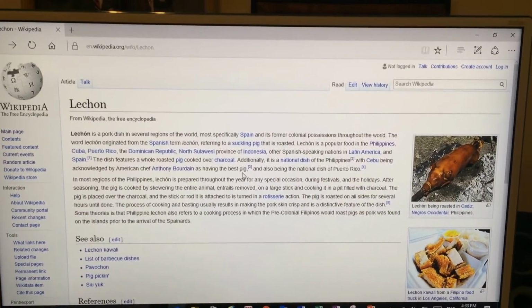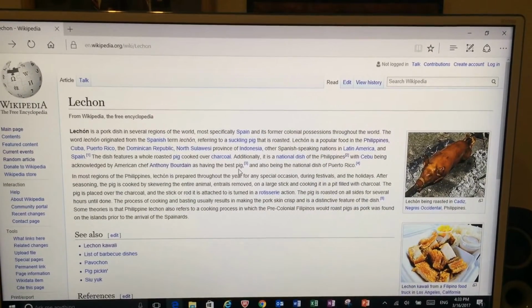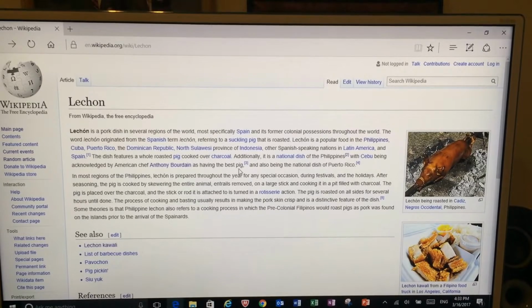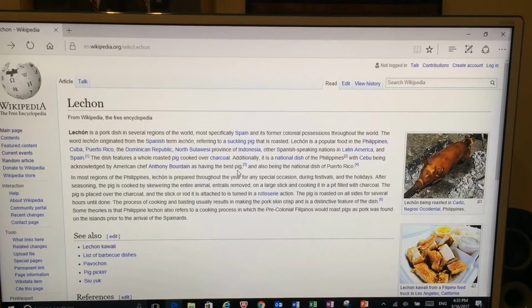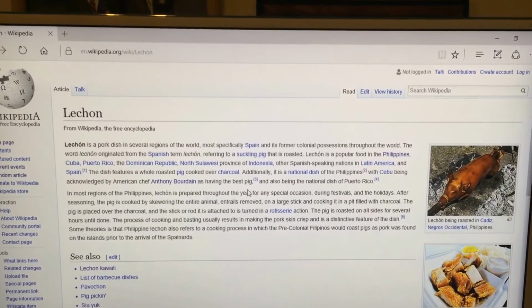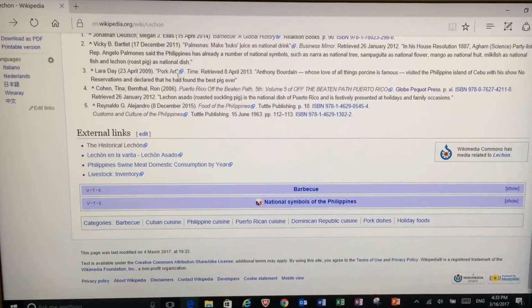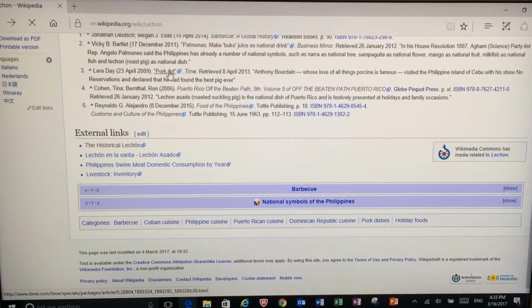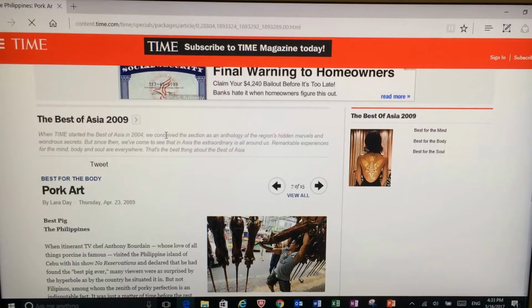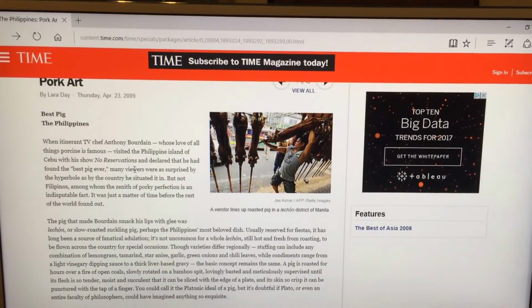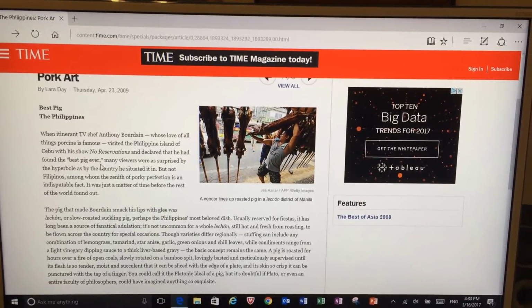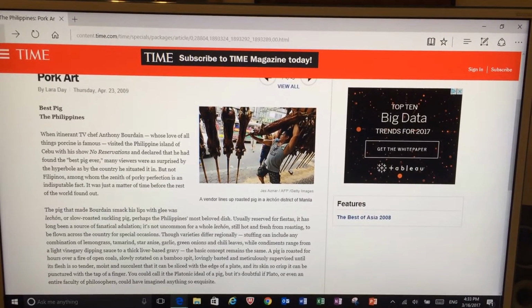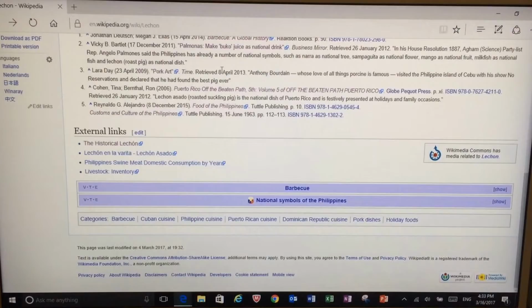Now, when we look at the third source, it's saying that Cebu is being acknowledged by American chef Anthony Bourdain as having the best pig, which is lechon. And so we look at the next source. We can see here that it does talk about Anthony Bourdain. It says that he visited the Philippines and said it was the best pig ever. So those same words already tell you that this source is credible.